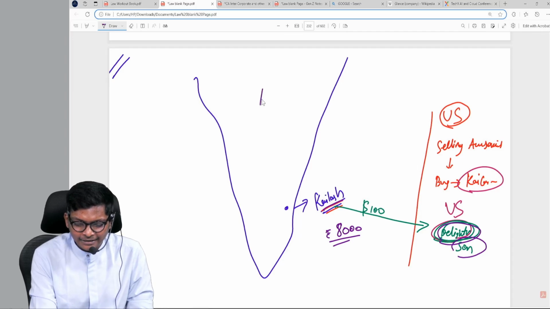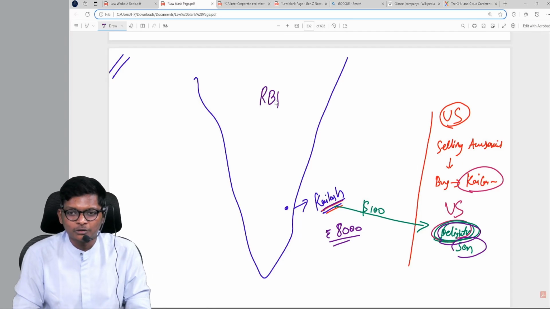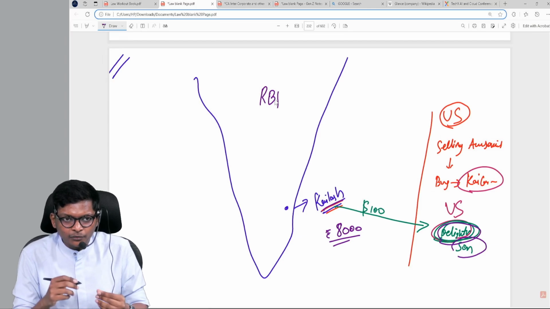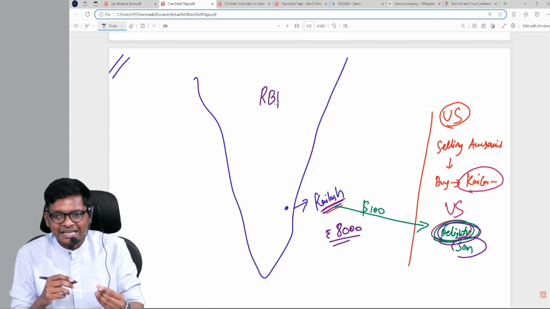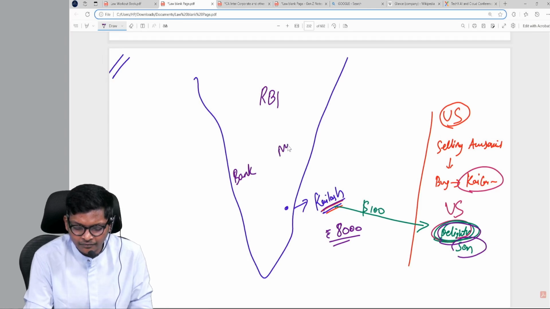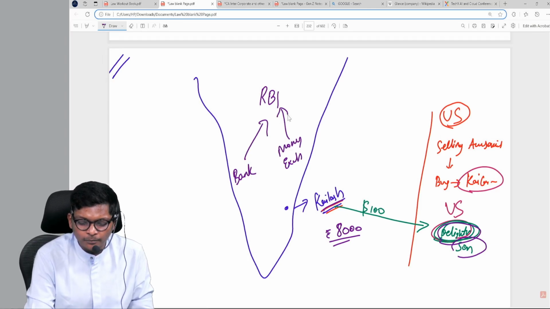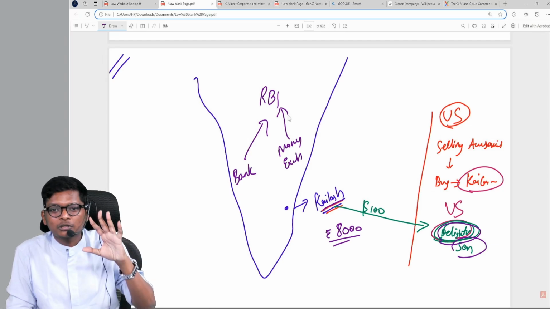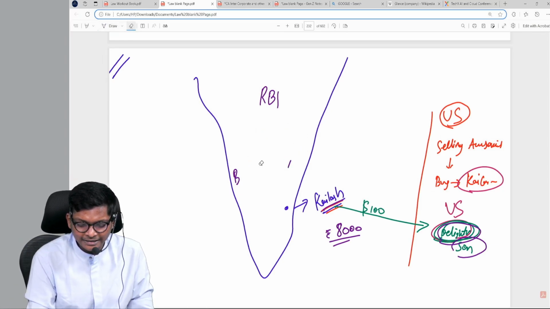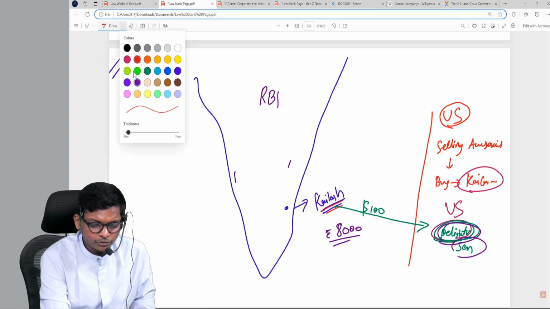Then one day when he is sad, he came to the class and he understood there is something called RBI. RBI will give you dollars if you give them cash. Not just the RBI, even banks will give, money exchange will give. But all these people will get from whom? RBI is the big boss. So Kailash said, I don't want all these banks and all. I will straight away go to the big boss only.